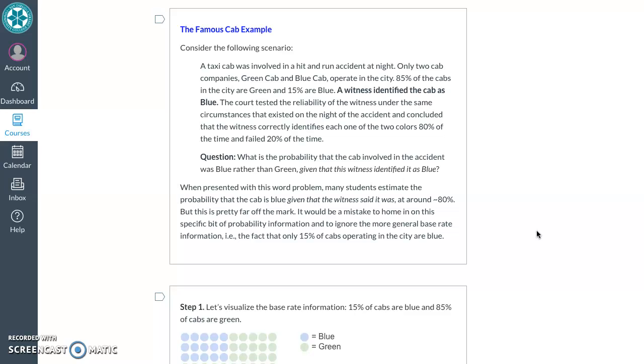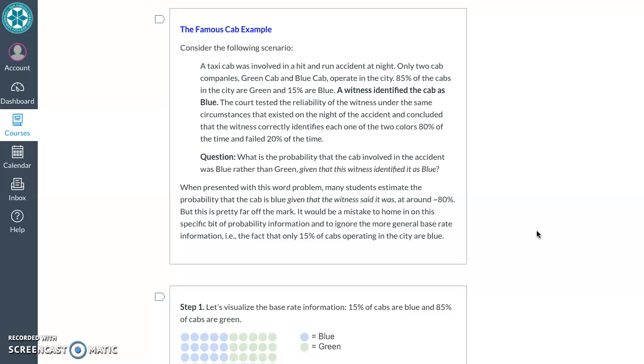the time. So our question is, what's the probability that the cab involved in the accident was blue rather than green, given that the witness said it was? So probability it's actually blue given the witness says it's blue. We have a reliable witness, but not a perfectly reliable witness. And that not perfectly reliable witness says it's blue. What are the odds it's actually blue?